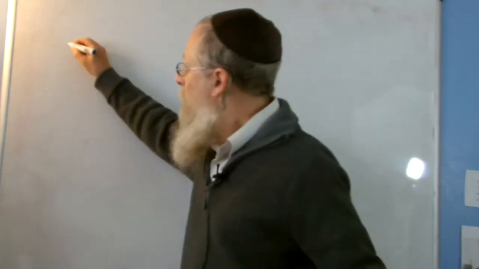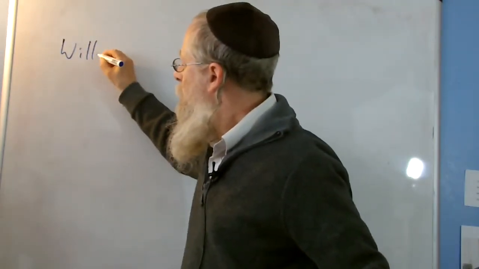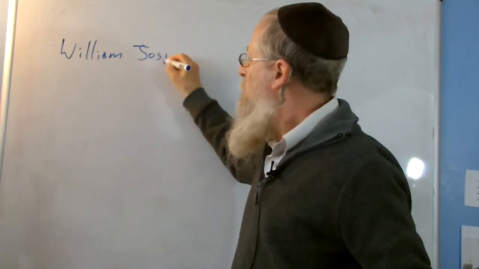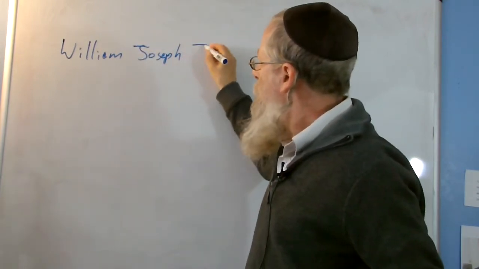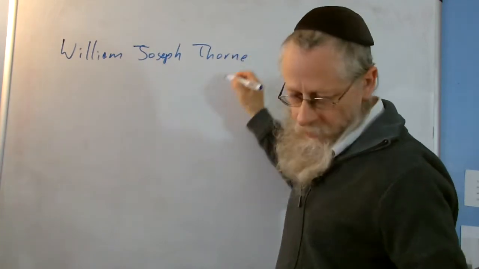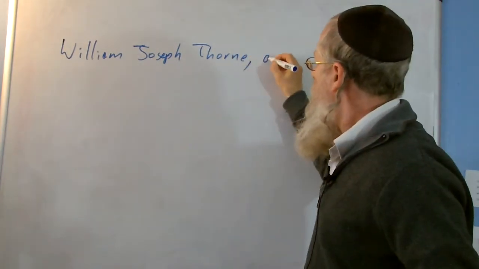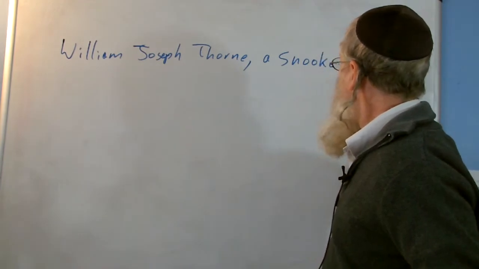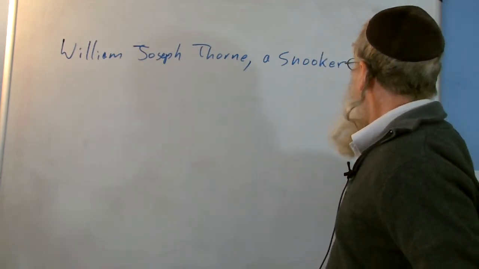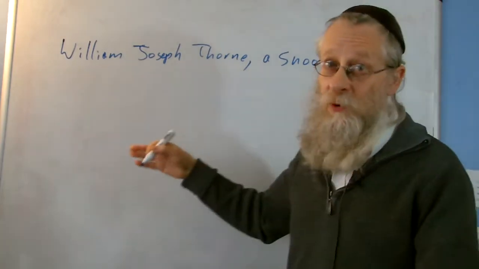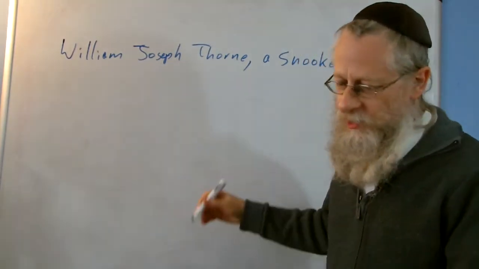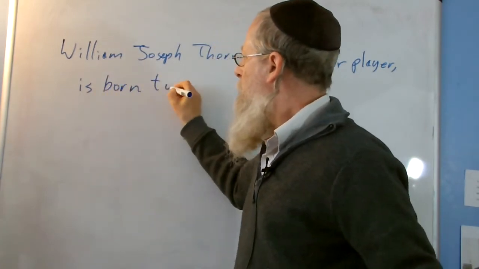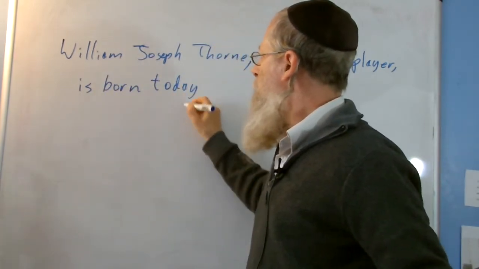I'm going to write this as small as possible. William, now I have to use the whole Joseph Thorne. And I put in a snooker player because this is like a prophecy of what he's going to be. It's like, when he's born, he's going to be a snooker player. A snooker player is born today. So that's the phrase I'm using.